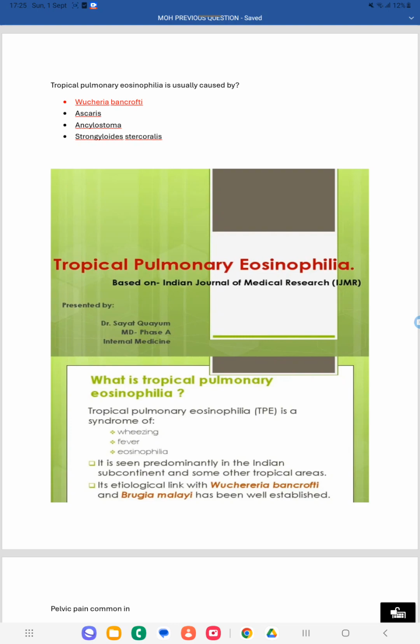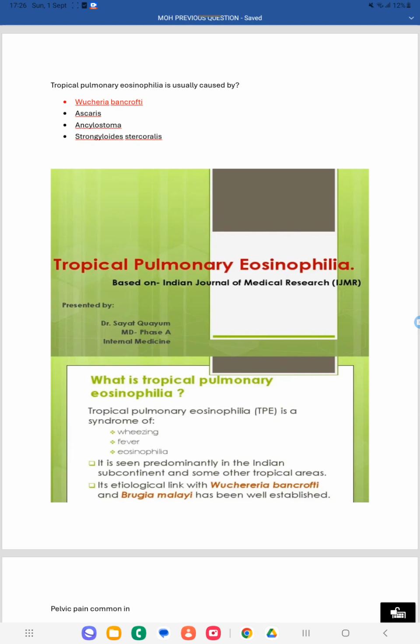An important symptom is that the cough is always aggravated at night time. There will be a recurrent cough that is aggravated during the night. So these are the main symptoms of tropical pulmonary eosinophilia.